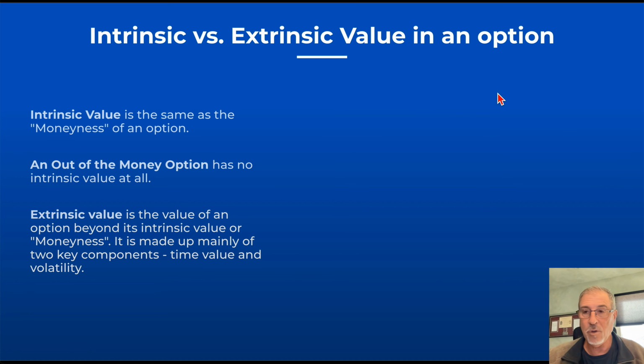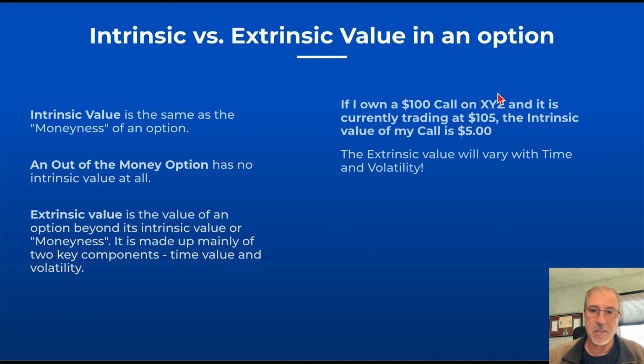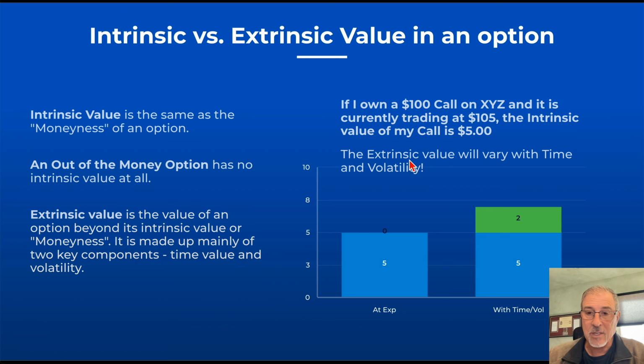It's made up mainly of 2 key components of time value and volatility. To give you an example, if I own a $100 call on XYZ stock and that stock is currently trading at 105, the intrinsic value of my call is $5. Now, the extrinsic value can vary with time and volatility. So, if I have this $100 call, we're trading at 105 and we're at expiration, there's no time left in this, my option is going to be worth $5 and all 5 of that is going to be intrinsic value.